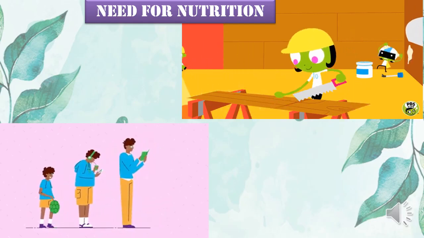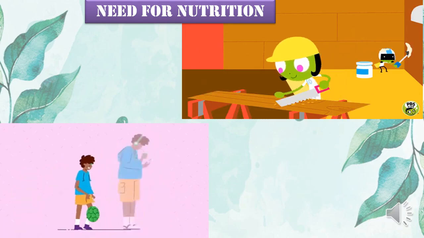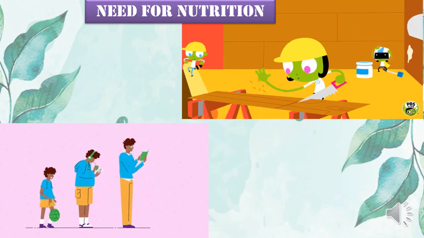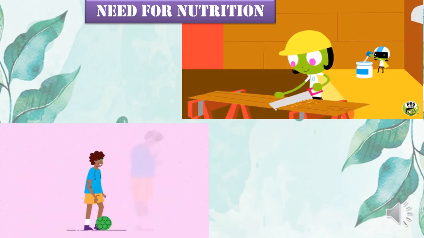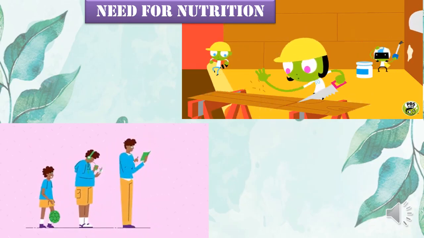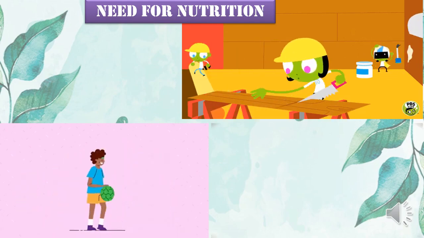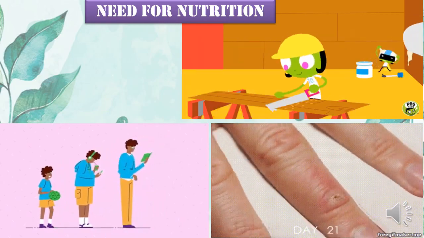When you were a kid, when you were born, you were very small and tiny, but now you're all grown up. Your height has increased, your weight has increased, the way your hair is, your eyes, everything has changed, right? And it will go on till the time we die. So in order to grow, your body requires nutrition and food. It also helps in repairing the wear and tear of your body.